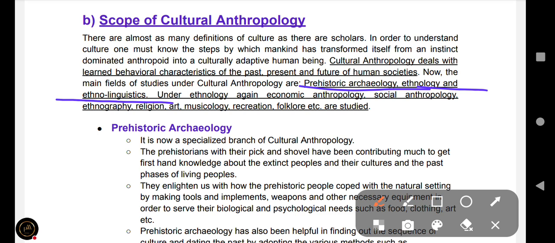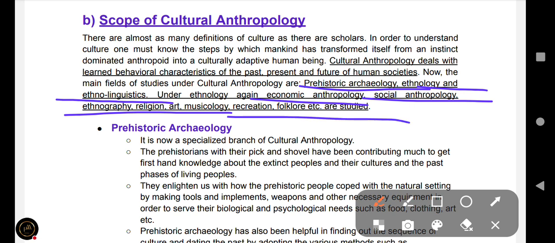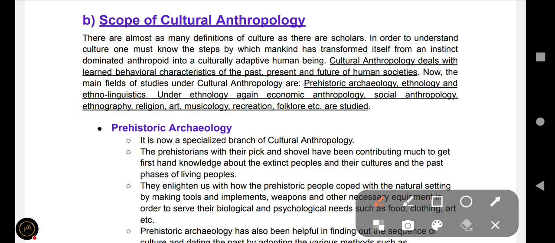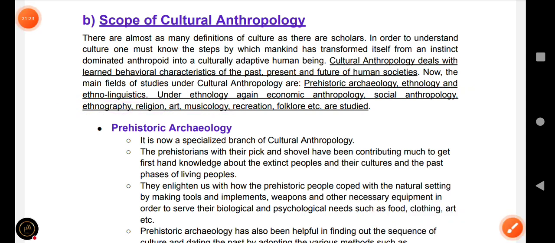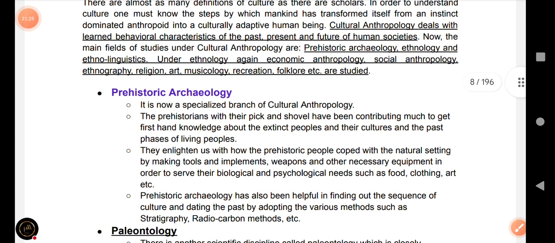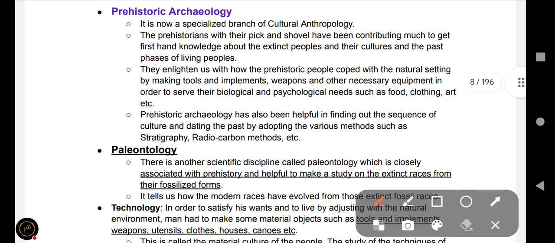Under ethnology, again, economic anthropology, social anthropology, ethnography, religion, art, musicology, recreation, folklore, etc. are studied. Okay, so read from this source. So easily you can grab more information through this PDF.